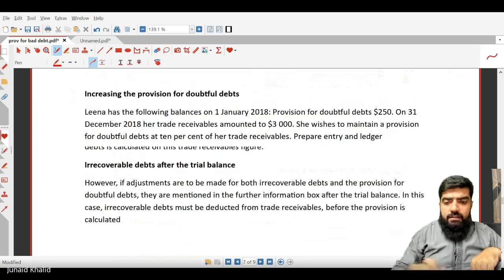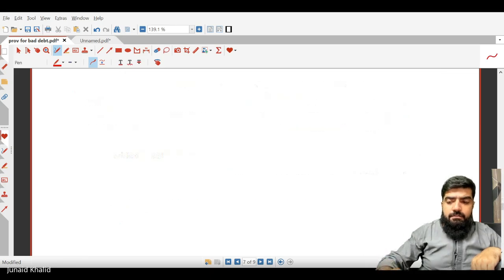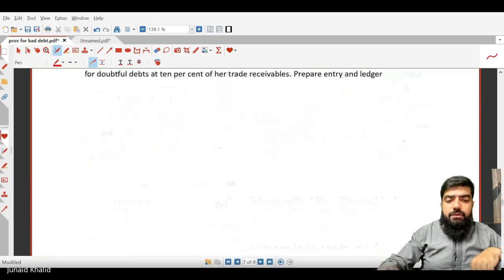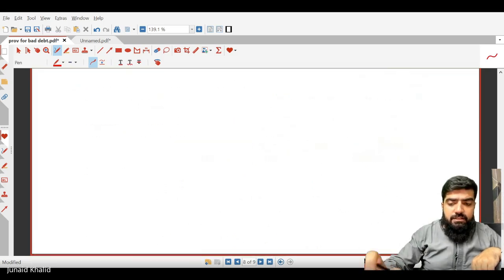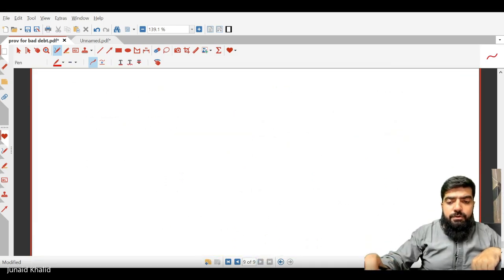Are you clear with this one? Okay. In the next class, I will give you an idea about one more thing: increasing and decreasing the provision. At times we have to increase the provision, and at times decrease it. There is a small concept that we will discuss in the next class, and then we will solve the past paper question.